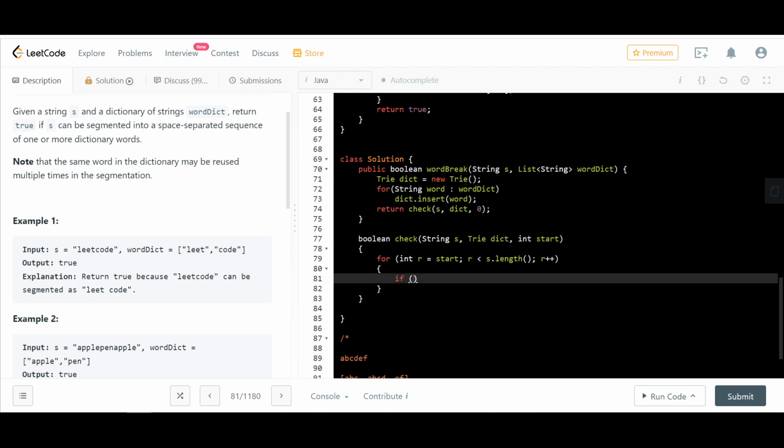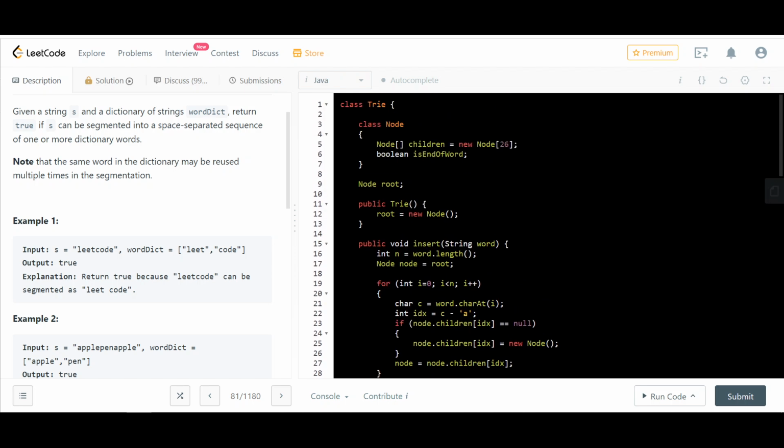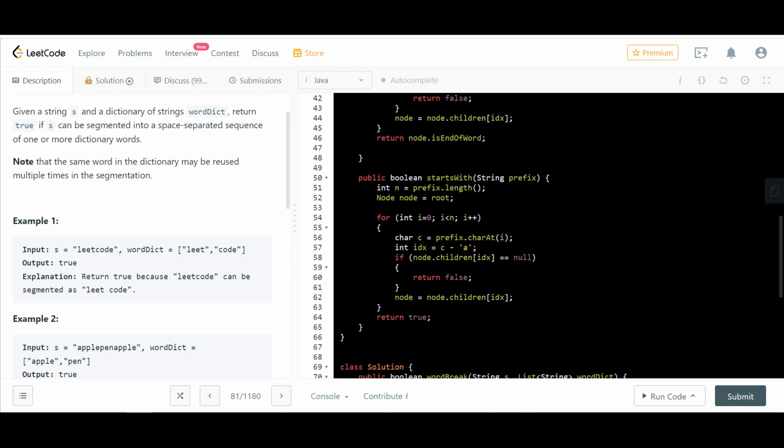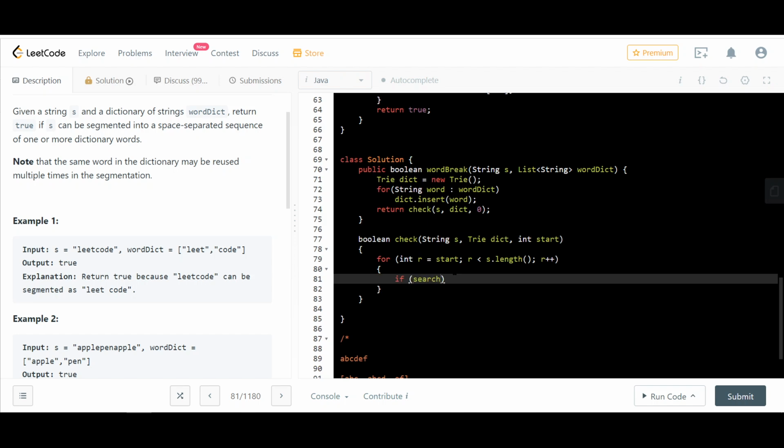If search, okay. If trie, which is dict dot search s dot substring from start till r plus 1. So we're checking for a substring in the trie, and if it returns true,